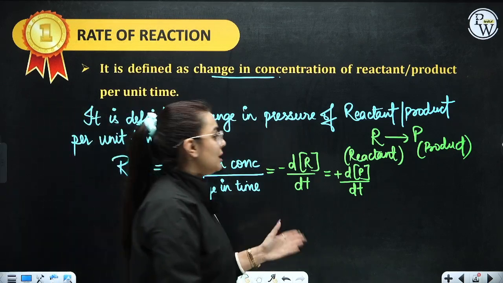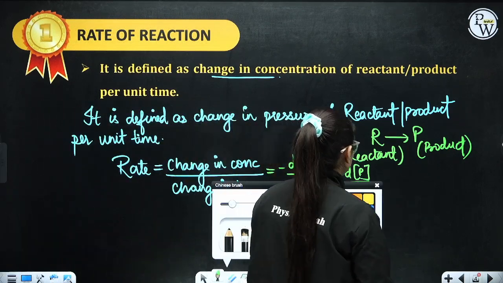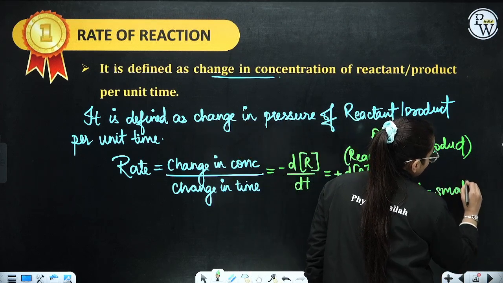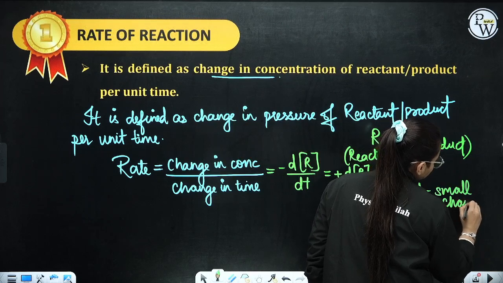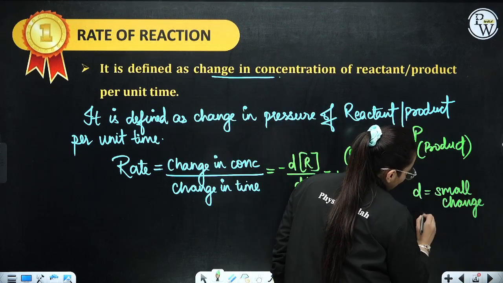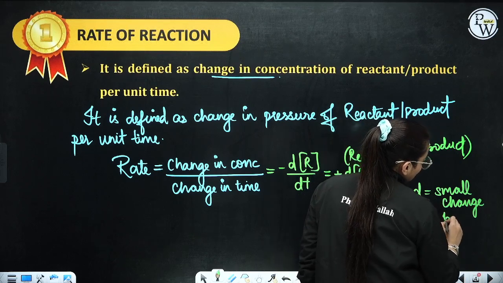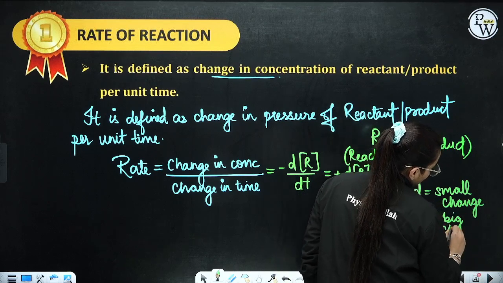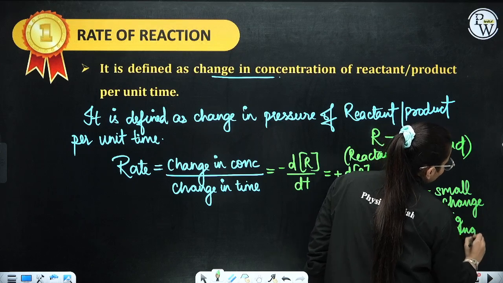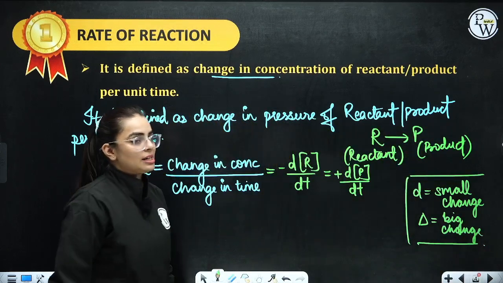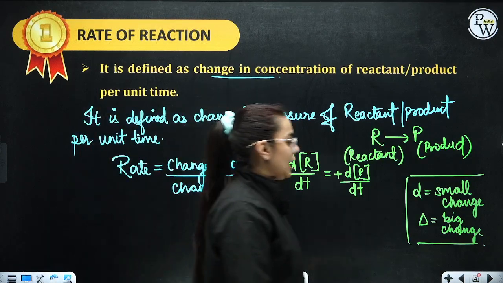Right, everyone? Always remember one basic thing: small d stands for a small change. When you observe a small change, you use d, and when you observe a bigger change, you put this delta sign. So this is used for a big change. I hope this is clear and fine to everyone. So this is what the rate of a reaction is and how it is defined.